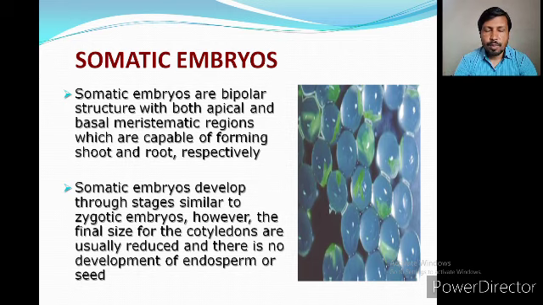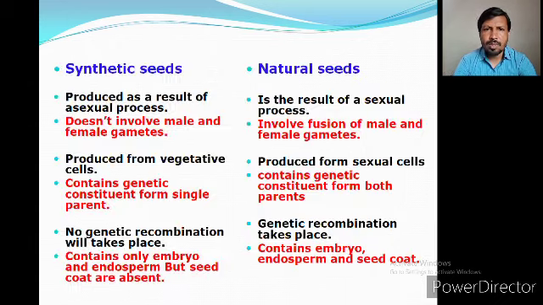Somatic embryos develop through similar stages to a zygotic embryo, which is the natural process. But while producing the synthetic seed, the final size of the cotyledons is usually reduced, and there is no development of the endosperm. We are providing the endosperm artificially for the seed. So here are some differences between the synthetic seed and natural seed. We are going to cover the first point comparatively, one by one.